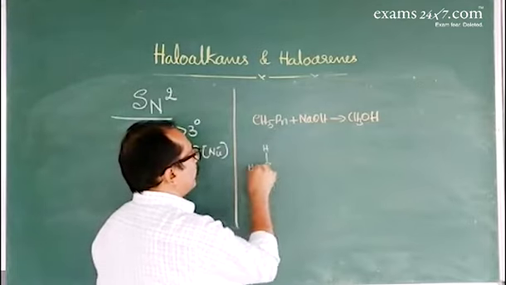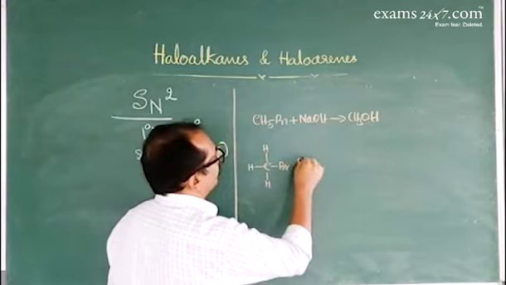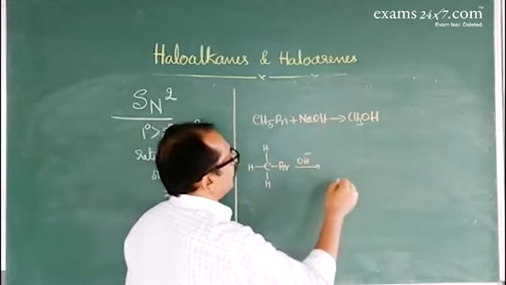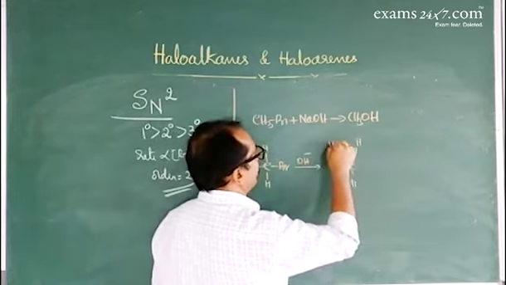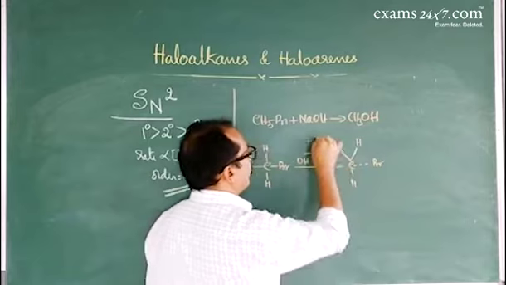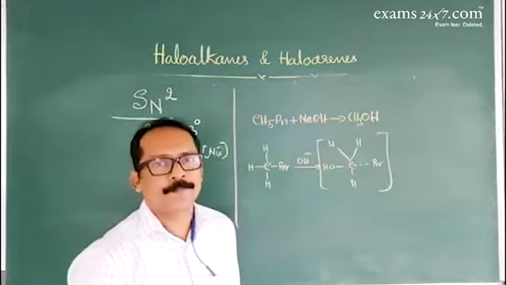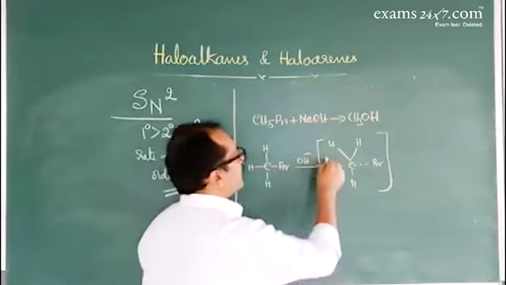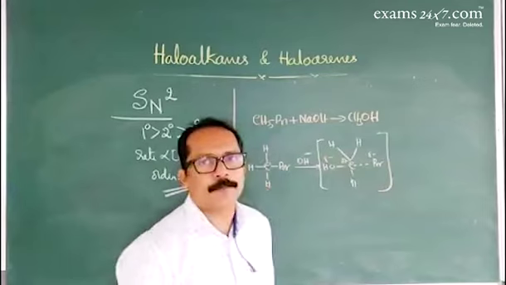Attack of nucleophile and elimination of halide ion take place simultaneously. This forms a transition state that helps to eliminate bromide ion.